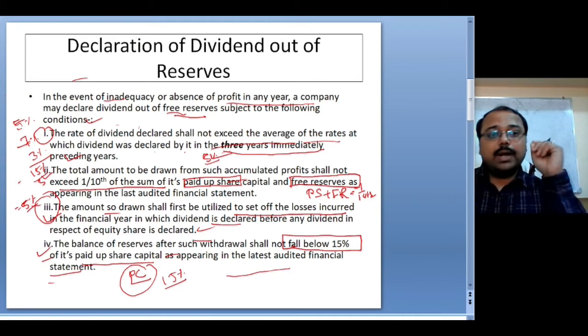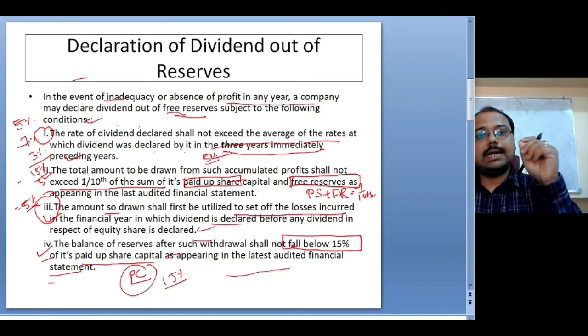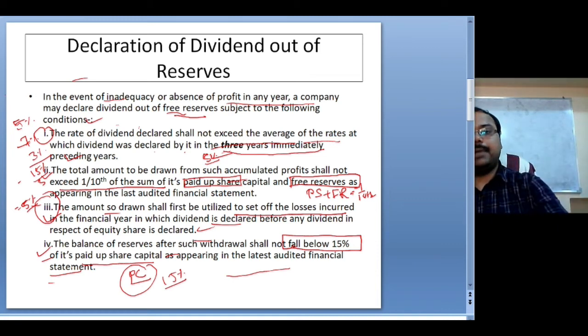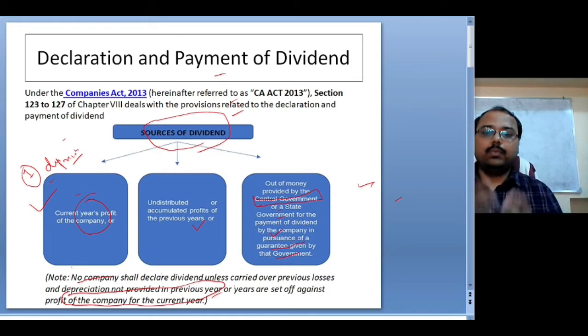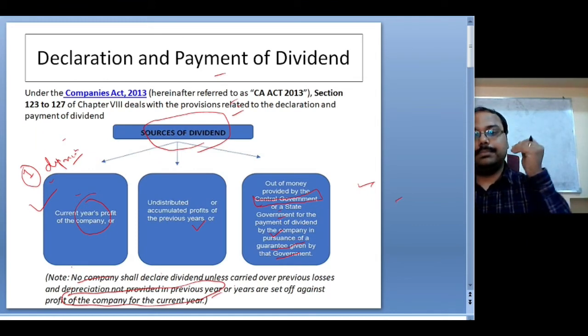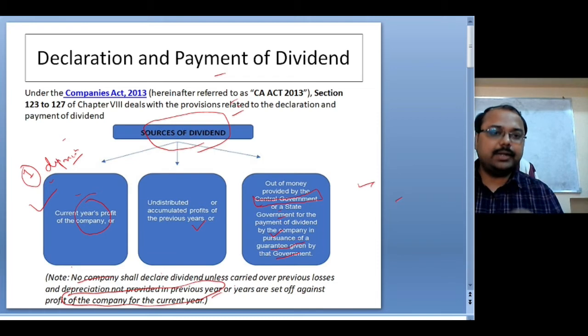So these four conditions you have to fulfill whenever as a company you want to make payment of dividend out of the reserves. And in the previous slide, we discussed how the dividend can be declared out of your current year profit.